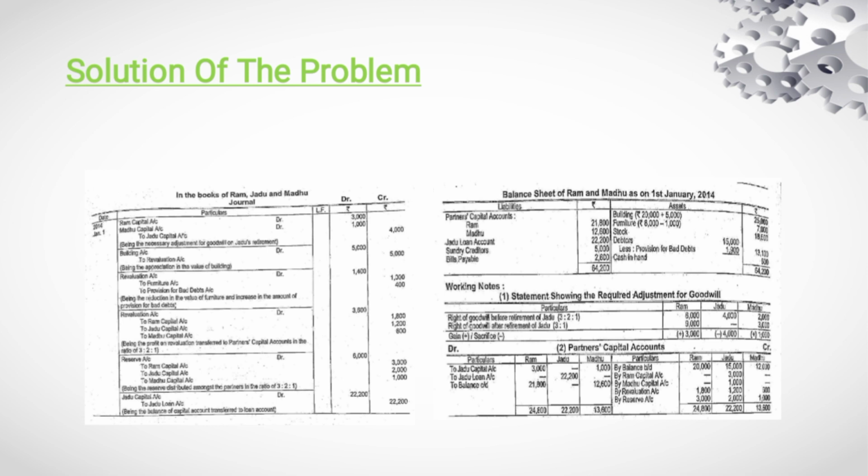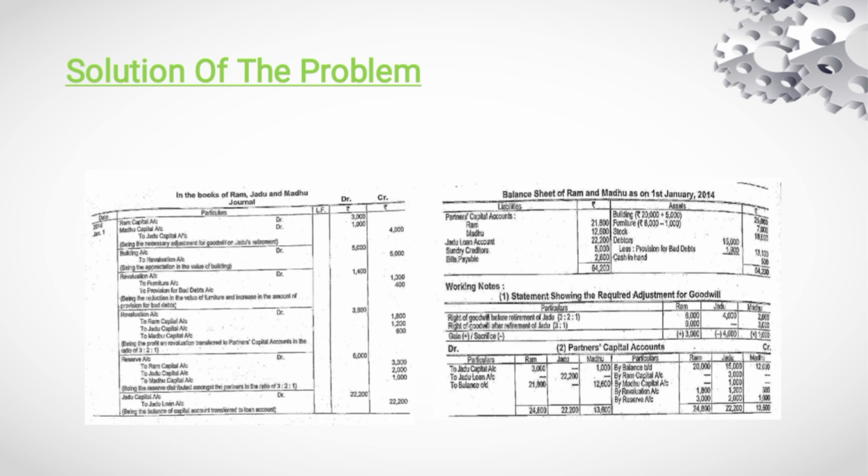Now we are going to see the balance sheet. The balance sheet of Ram and Madhu after Jadu's retirement as on 1st January 2014 is to be prepared by considering two things: adjustment of goodwill as working notes, and partners' capital account. In the partners' capital account, all the amounts to be credited to partners are credited, and the amounts debited from the partners' capital account are debited, and finally the closing balance of the capital is found.